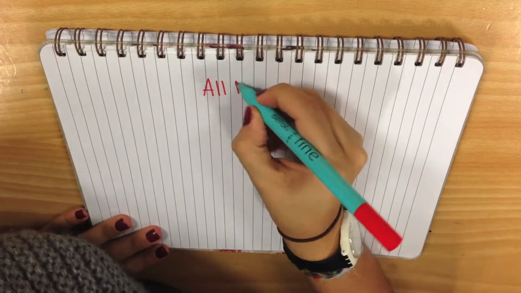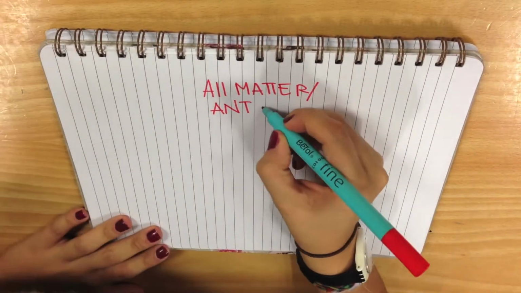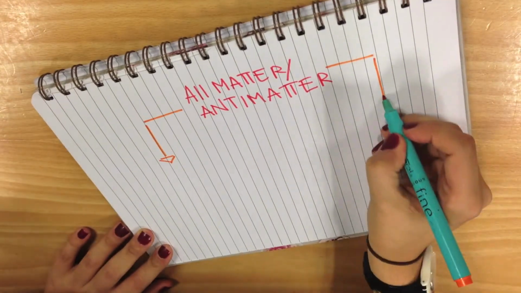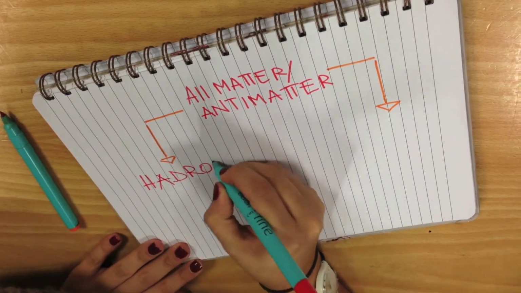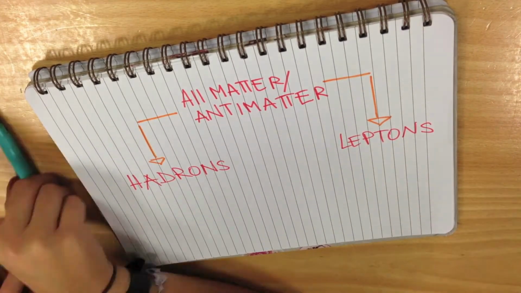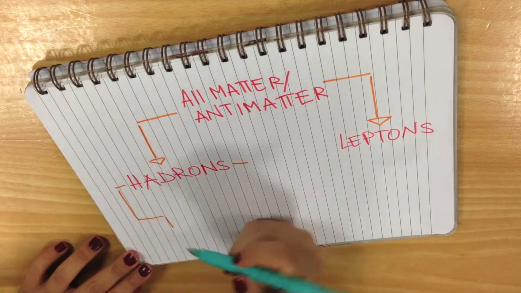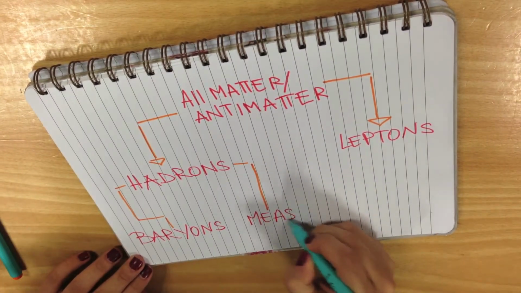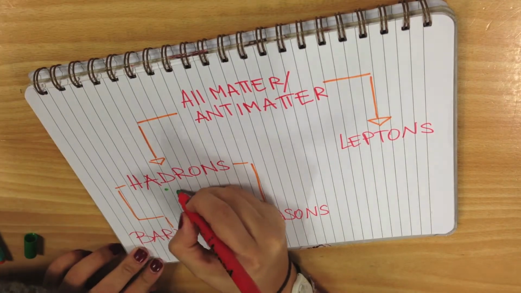Returning to the particles, they are divided into quarks and leptons. All matter in the universe has its own opposite. For example, we can summarize it in a table. All matter and antimatter can be divided into two different groups, hadrons and leptons.